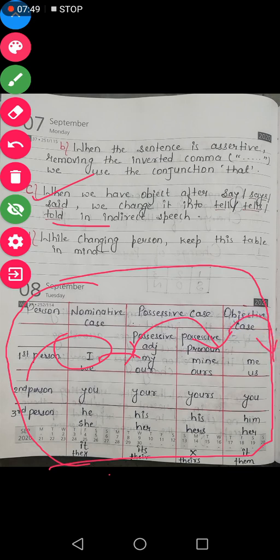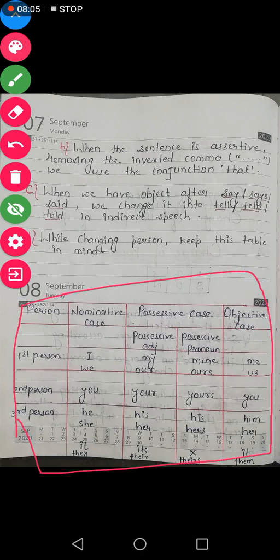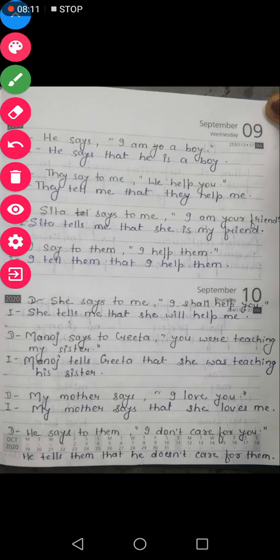So if it will be in possessive case, it will be either changed into my or mine, or if it will be objective case, it will be changed into me. So this table you will have to learn, that how the pronouns change according to the case, right? Come to the examples now.